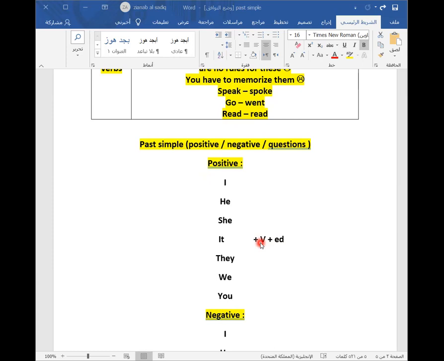What about irregular verbs? Many common verbs have an irregular past form. For example, go becomes went, have becomes had, and meet becomes met.